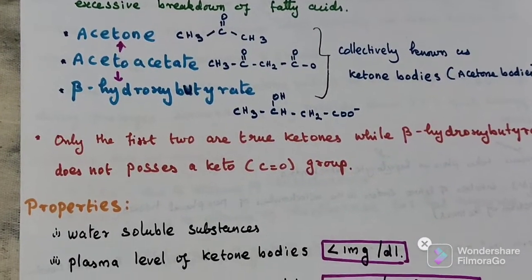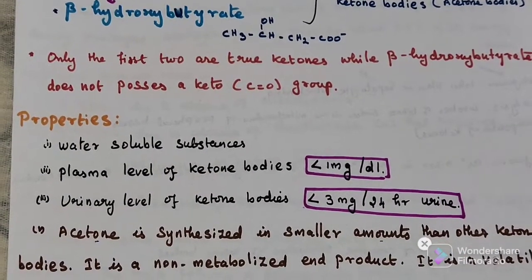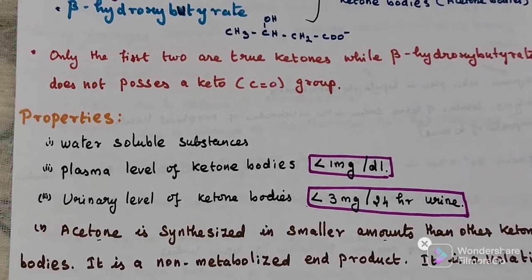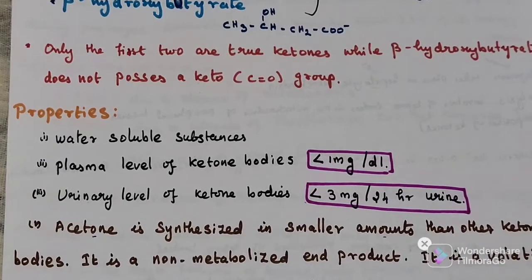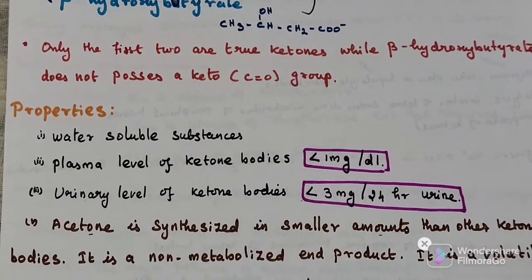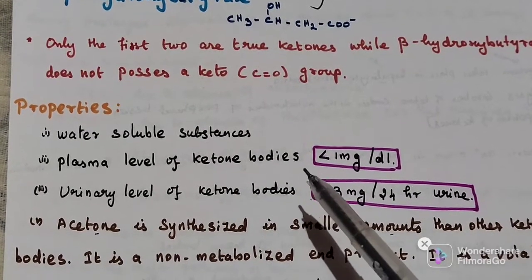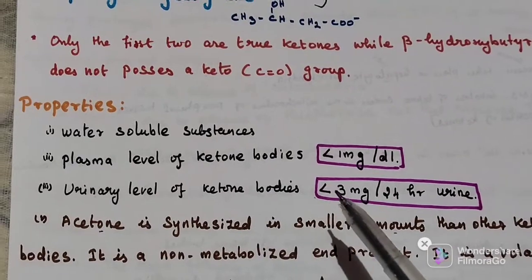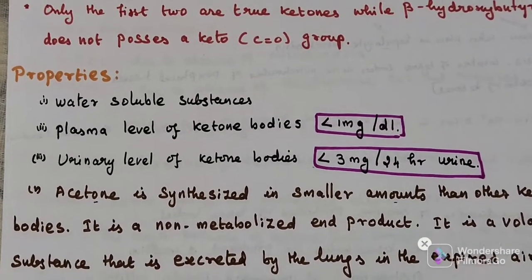Now, properties of ketone bodies. It is a water soluble substance. Plasma level of ketone bodies is less than 1 mg per deciliter. Urine level of ketone bodies is less than 3 mg per 24-hour urine.